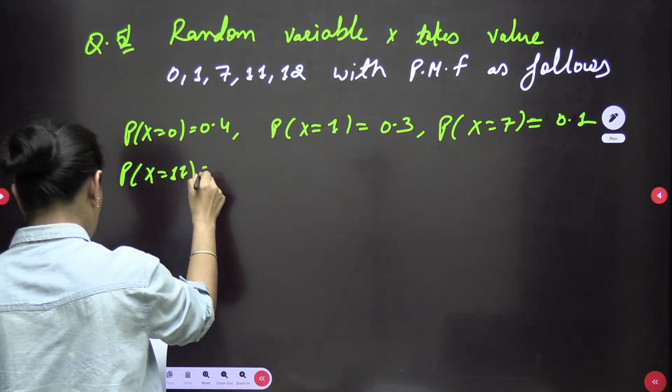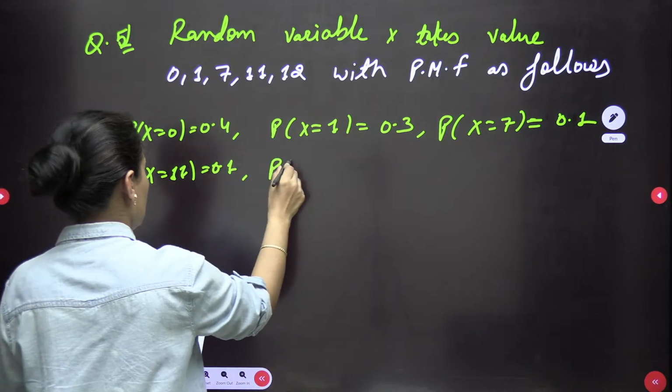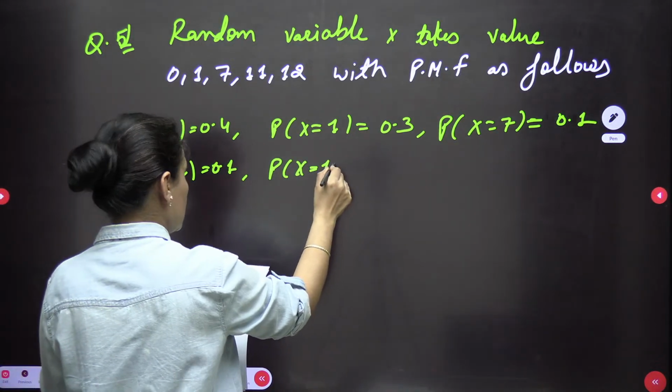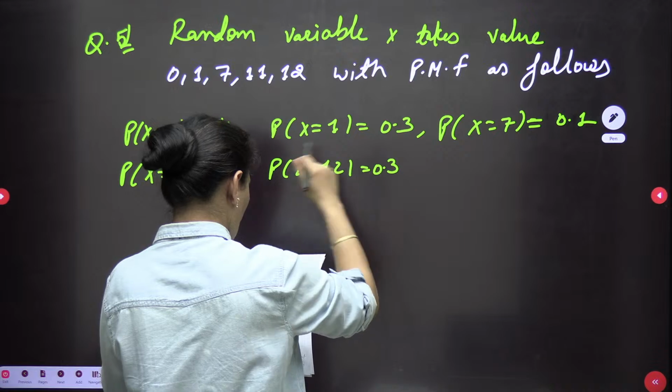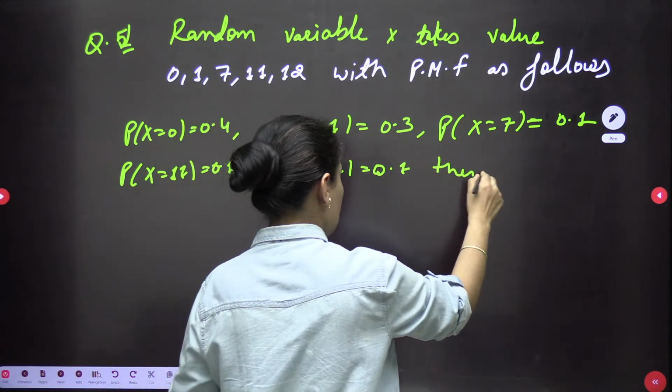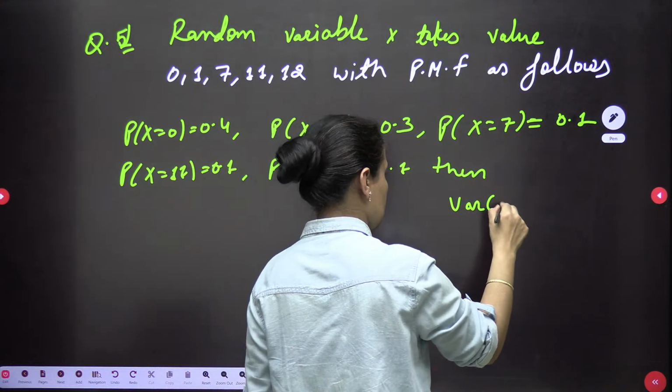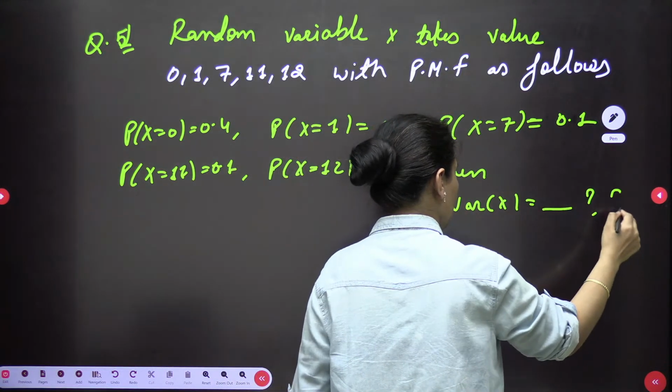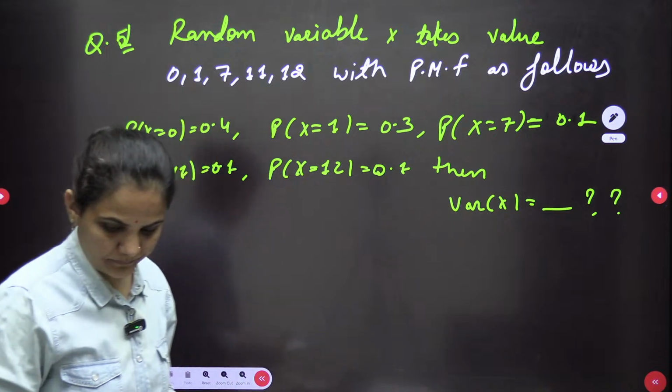Even we can make a direct table also, but I am writing the question first, then I will make it. Then it's asking about the variance of X. The direct question: variance of X.